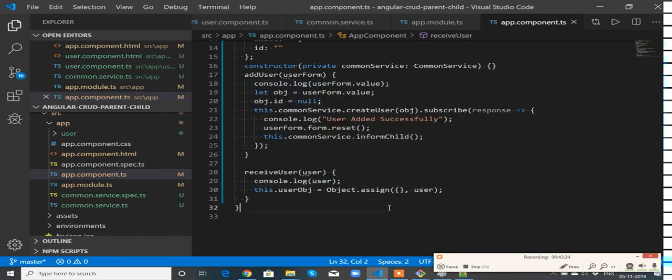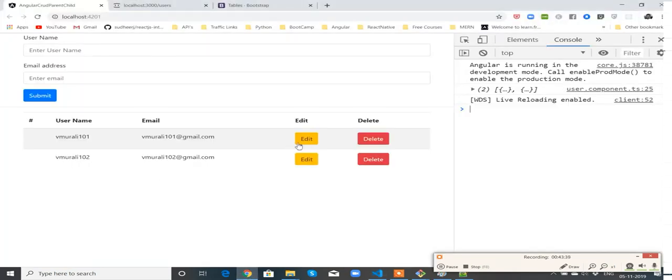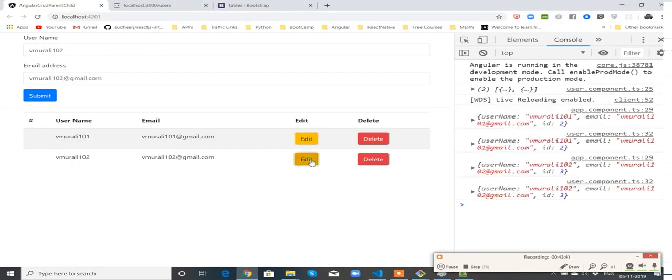What this method is going to do is take this object, create a new object, and that object will be added to userObj, which is bound to the input fields in our form. Now see what happens. I click edit. Perfect.